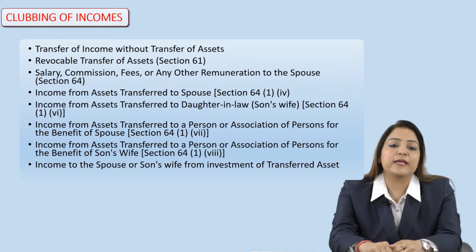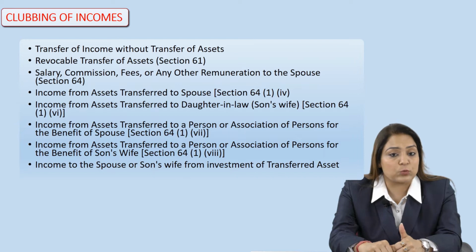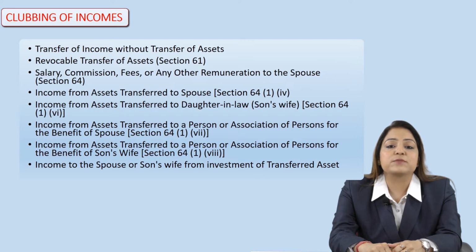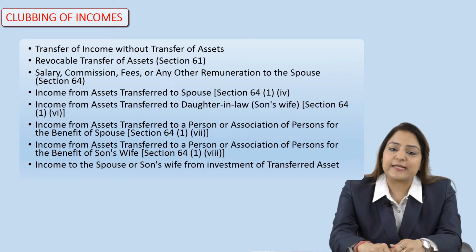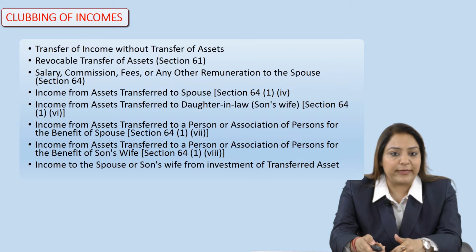It means any income arising from the spouse, any income from the asset transferred to a person or association of persons for the benefit of son's wife, or income to the spouse or son's wife, all these incomes are to be clubbed with the income of the assessee, and are liable to be taxed as per the applicable rates. It means that the assessee cannot hide any income in the name of the family to avoid tax. So we will now discuss the clubbing of income in detail.